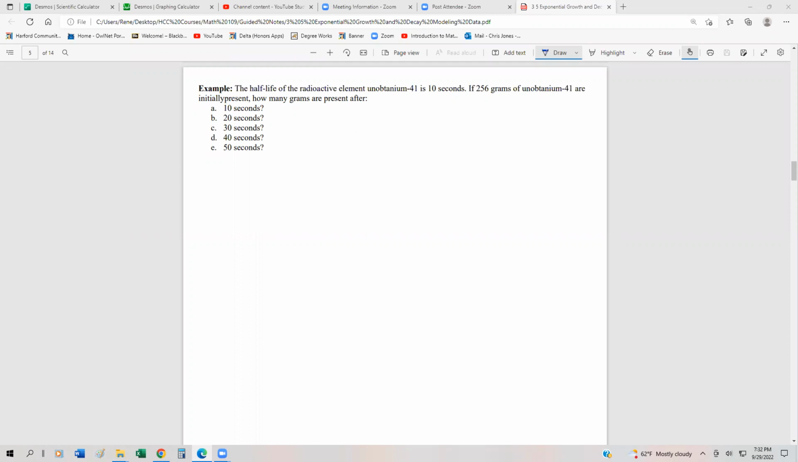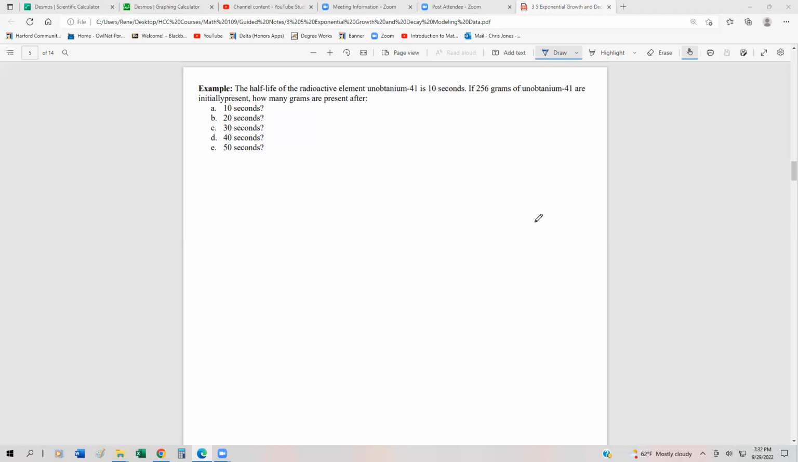So an example of this would be, and I'm going to show you two ways to do this, if it's an easier problem or a harder one. This one's a little easier. The half-life of the radioactive element unobtainium is 10 seconds. And if 256 grams of unobtainium are initially present, how many grams are present after 10, 20, 30, 40, 50 seconds?